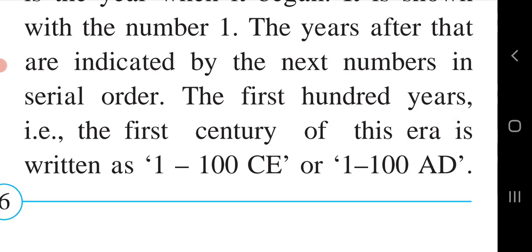The first 100 years, that is the first century of this era, is written as 1 to 100 CE. It means that when one century is completed, 100 CE, that is 1 to 100 Christian era, or 1 to 100 AD, first 100 Anno Domini.